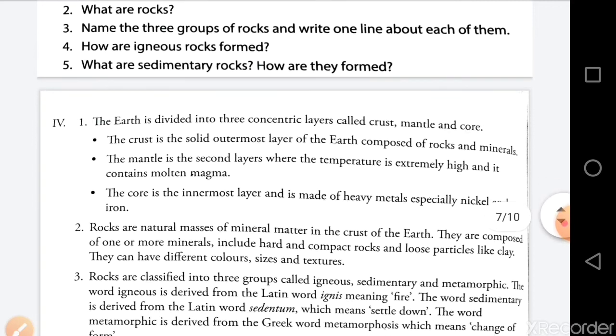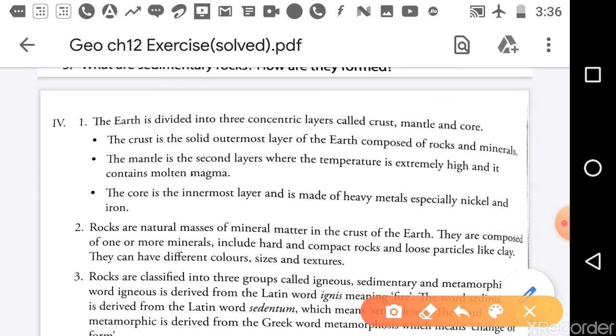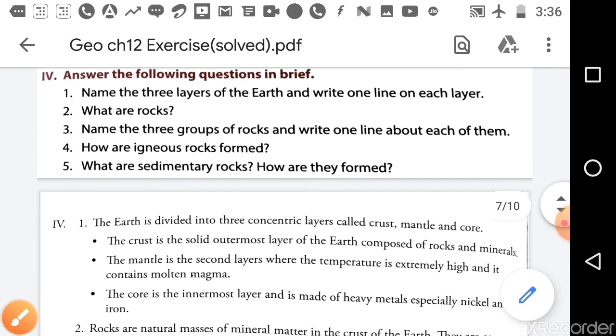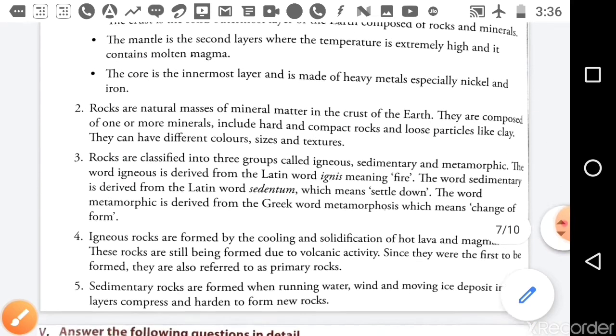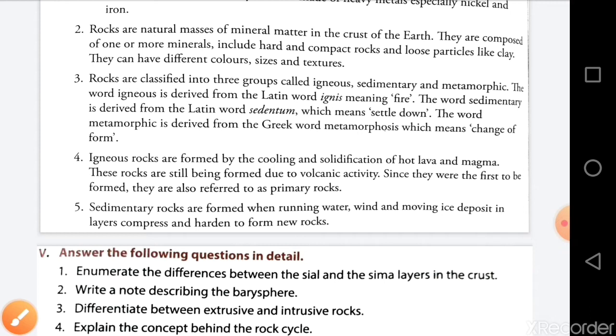Igneous rocks are formed by the cooling and solidification of the hot lava and magma. These rocks are still being formed due to volcanic activity. Since they were the first to be formed, they are also referred to as the primary rocks. Earlier we have seen in a previous question why it is called primary rocks. It is the first to be formed, that's why it is known as primary rocks.